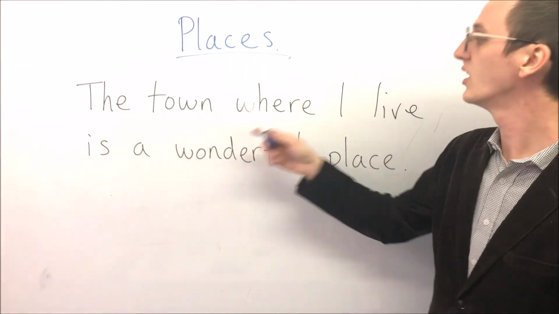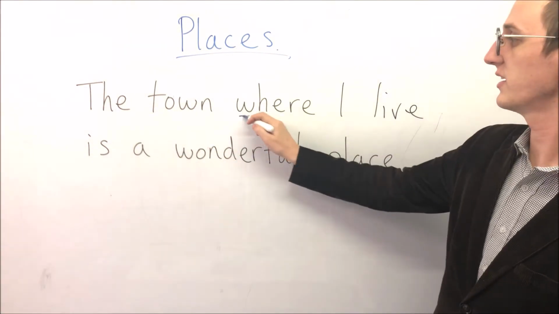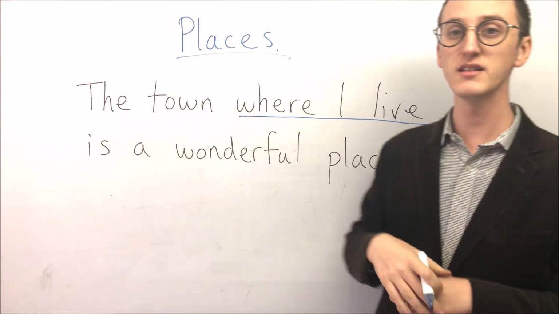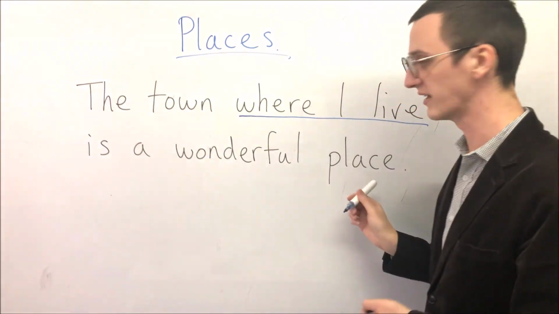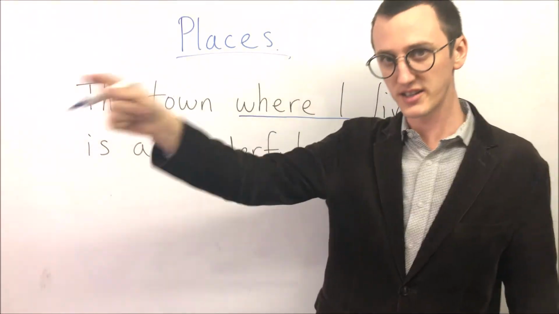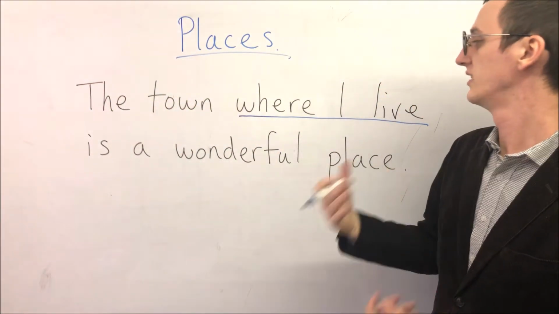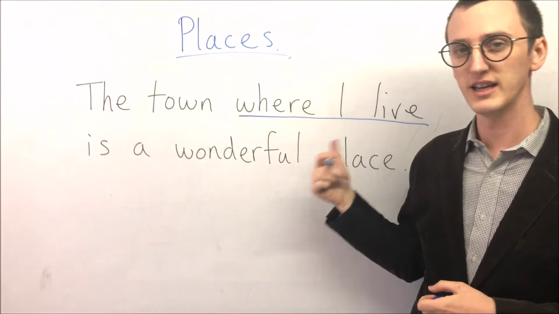The town where I live is a wonderful place. So yeah, it's right. Where I live is the relative clause. Okay, the town is a wonderful place. This town is a wonderful place. Or the town where I live is a wonderful place. This is informal English.